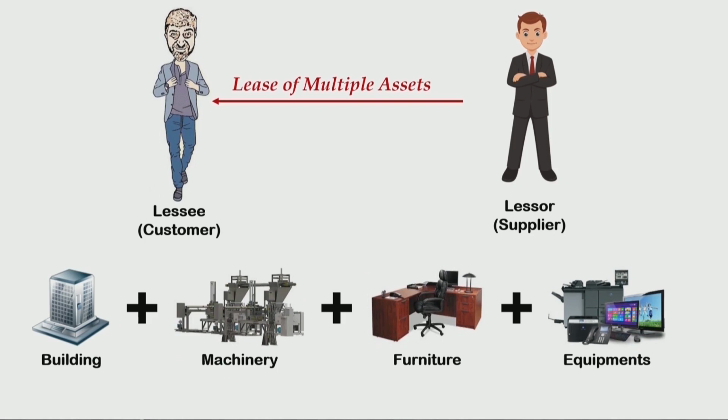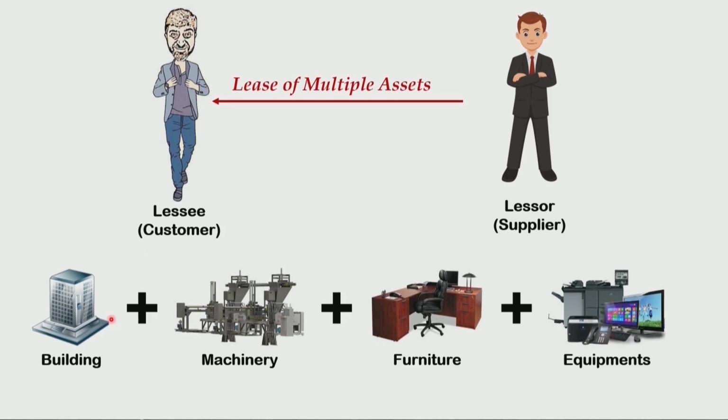For this purpose, the criteria is very simple. You just have to look into one thing. This customer, lessee, can the lessee use building, machinery, furniture, each of these assets individually and independently without having interrelationship with other assets? If each asset can be used as a separate individual asset independently, then the lease contract involves lease of 4 different assets.